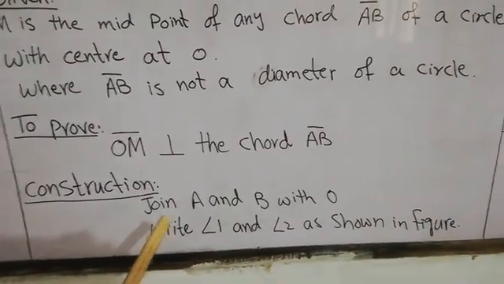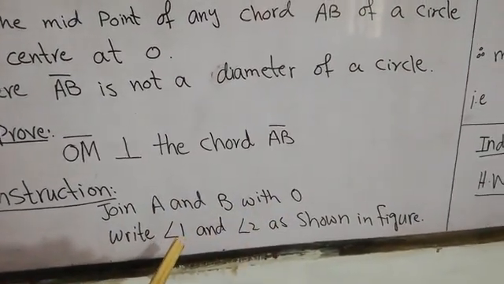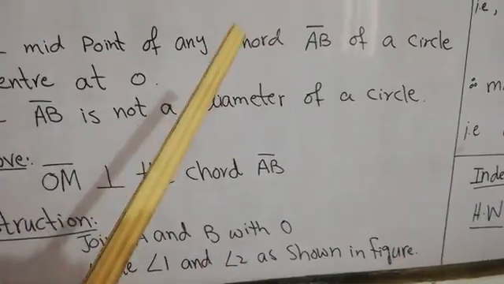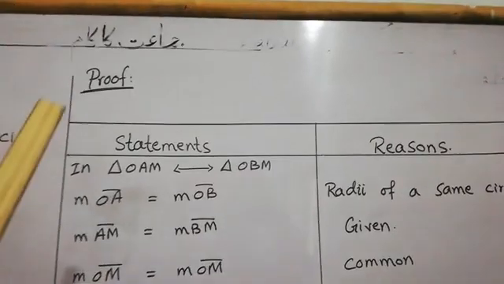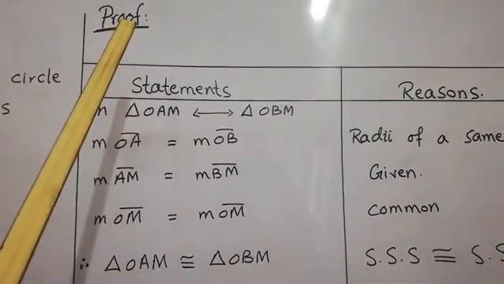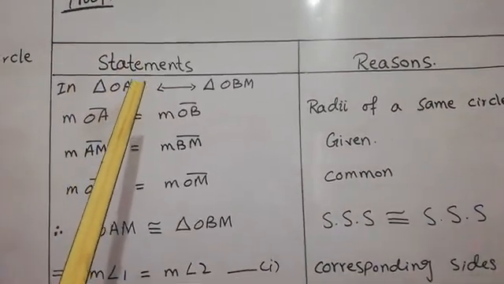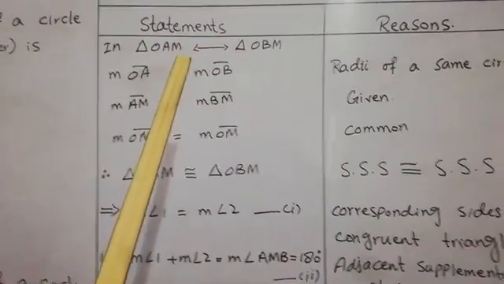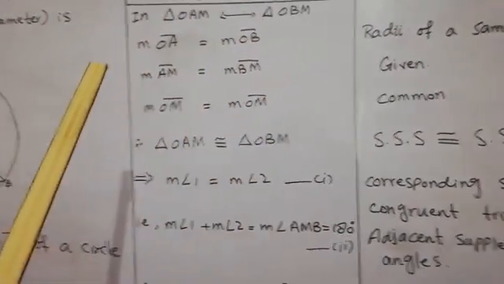So the construction is: join A and B with O and write angle 1 and angle 2 as shown in the figure. Now we will move to our next portion, which is known as the proof, and there are two parts of proof: statements and reasons.